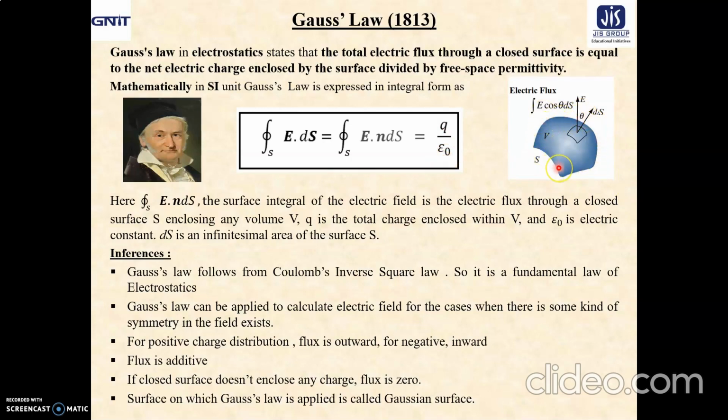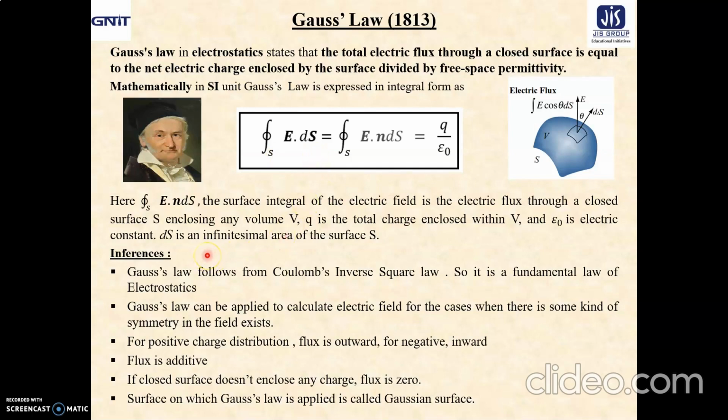It is a closed surface enclosing a volume V. We are considering a differential or elemental surface ds. This is the direction of the unit vector on ds. So what about E dot ds? That is E ds cos theta, which is nothing but the electric flux. That means the total number of electric lines of force coming out through some area is represented by E dot ds over the closed surface, which is called the flux of the electric field.